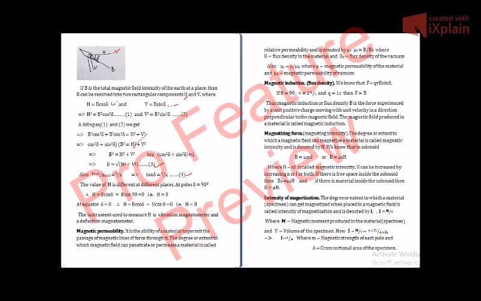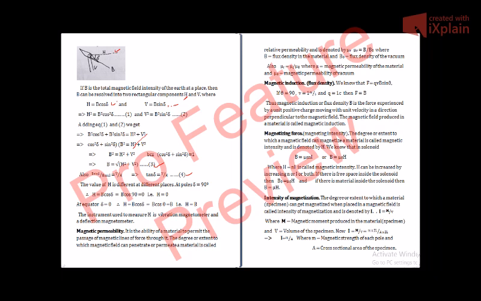So B is equal to mu naught H, where H is equal to n into I, called magnetic intensity. So the greater the current, the greater will be the magnetic field produced by the current.